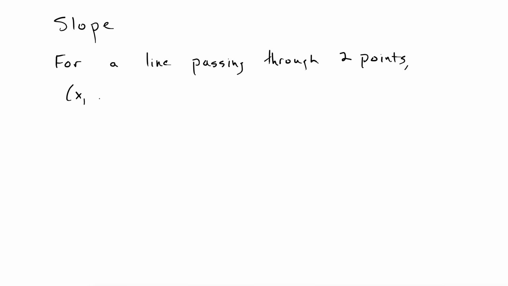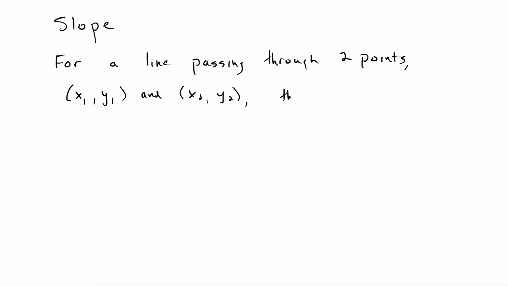Let's talk about slope. Usually when we talk about slope, we're talking about a line passing through 2 points, and we have an equation for slope. So for a line passing through 2 points, and we'll call these x1, y1, and x2, y2. That's how we generically write 2 points.